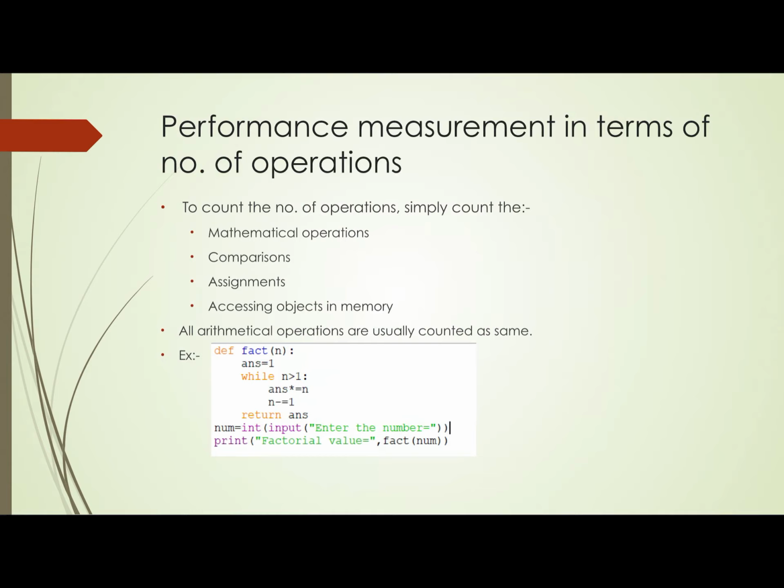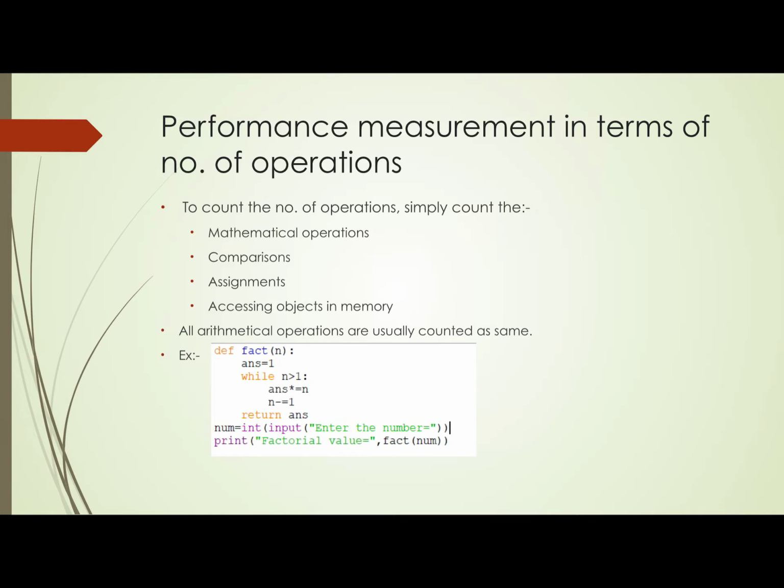And normally our criteria is we count all the arithmetical operations the same, while it is not true, as we all are aware that a computer can do only addition. It doesn't know any other kind of arithmetical operation.